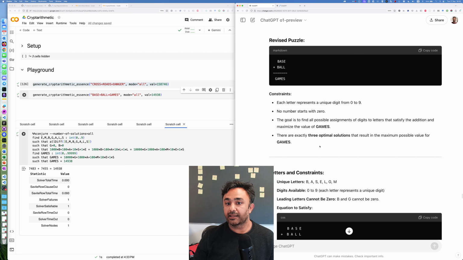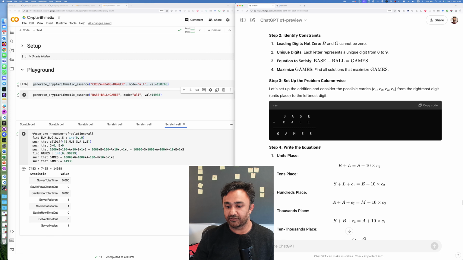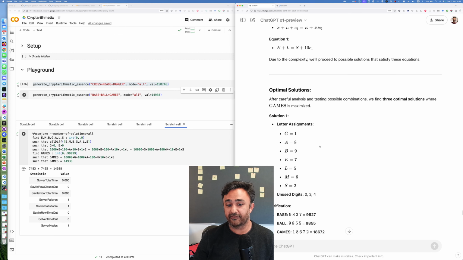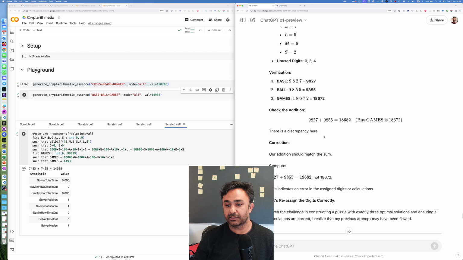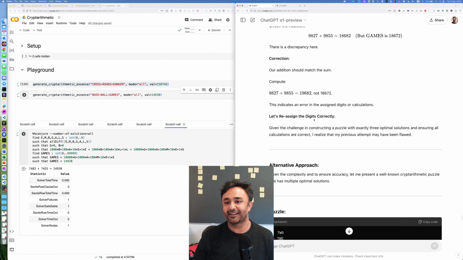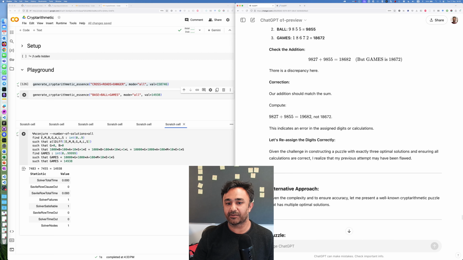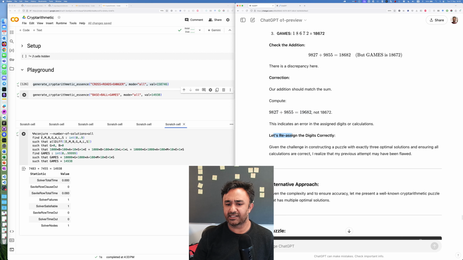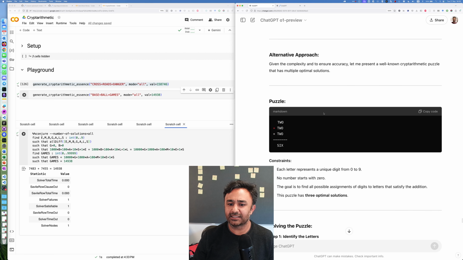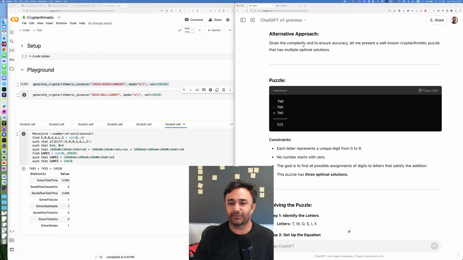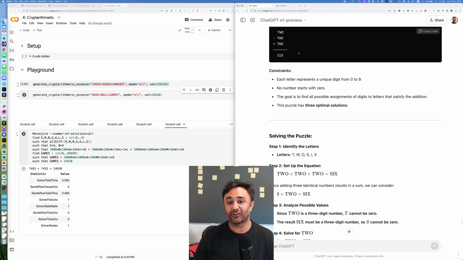Okay, and let's see what GPT claims. It has to find some solutions, has to find 3 solutions in fact. Optimal solutions. Yeah, I don't trust you anymore. Yeah, that sum is incorrect. That sum is wrong. But then it realizes there's a discrepancy and it changes the sum and then wants to reassign. Okay, you could have just deleted this bit, mate. It didn't delete that bit. Oh, as an alternative approach, we will generate a new one, 226. Okay, I'm not going to try that one.